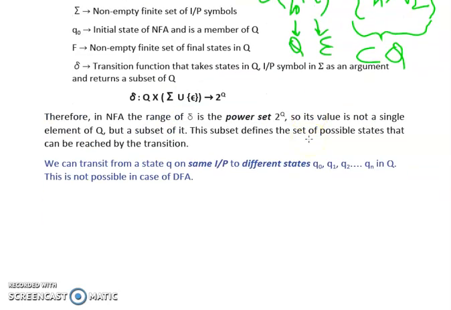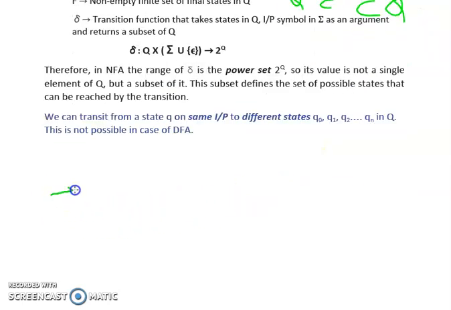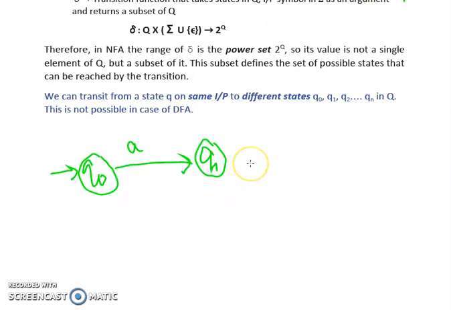Now, let us take an example. Suppose we are on the state Q0. In case of a DFA, reading input A, we can only move to a single state, that is Q1. We cannot move to more than one state. However, in case of NFA, suppose we are on the state Q0 and we are reading input symbol A. We can move to the state Q1.